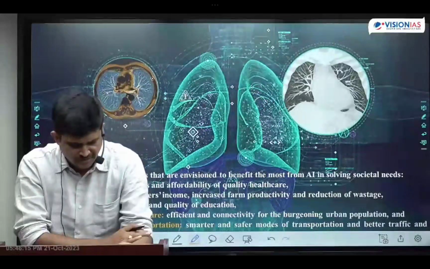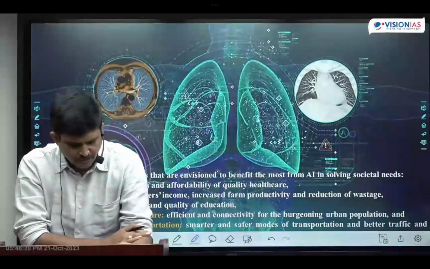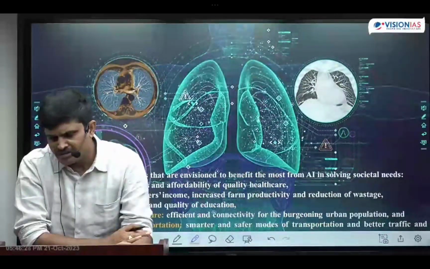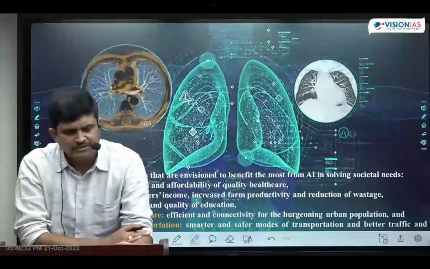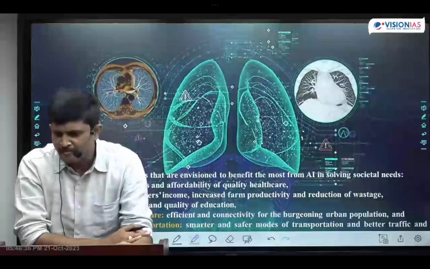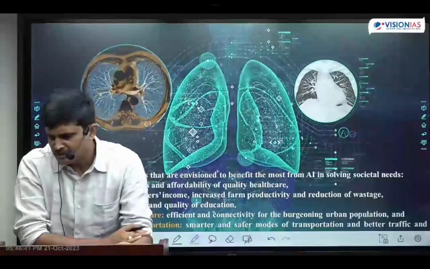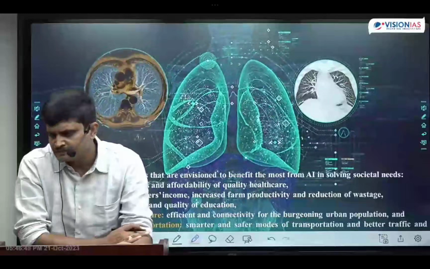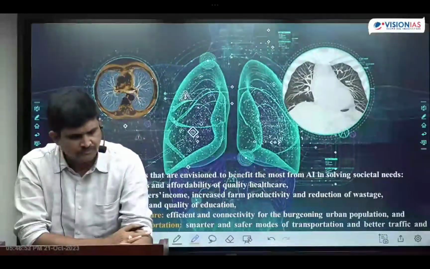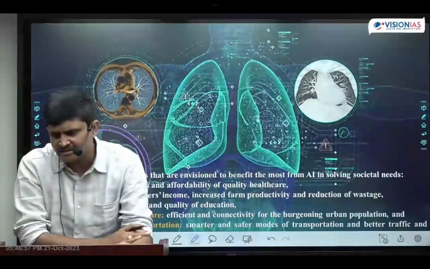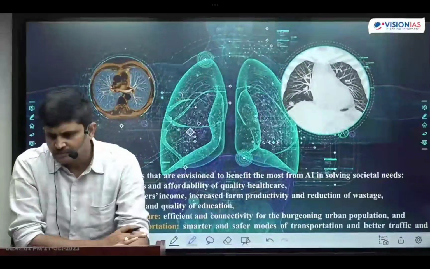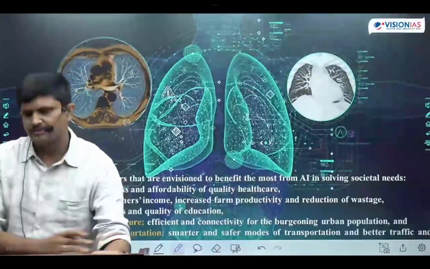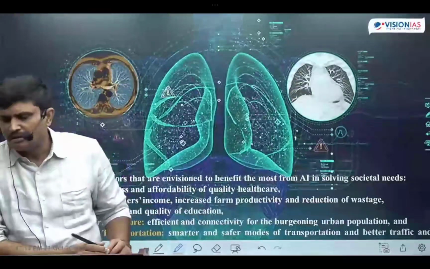Robots have actual thinking, that means they will have a conversation like humans. Examples: Siri of Apple, Google Assistant, ChatGPT. Next one is narrow artificial intelligence.